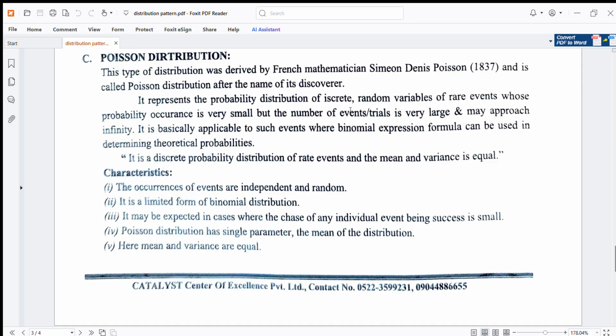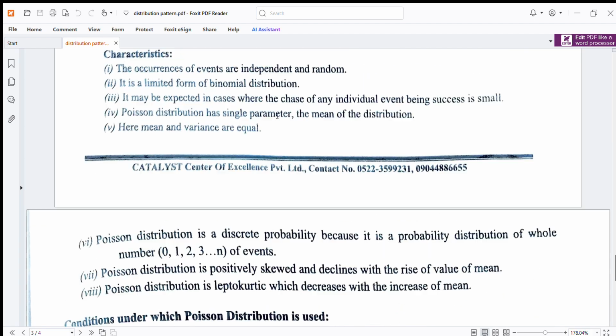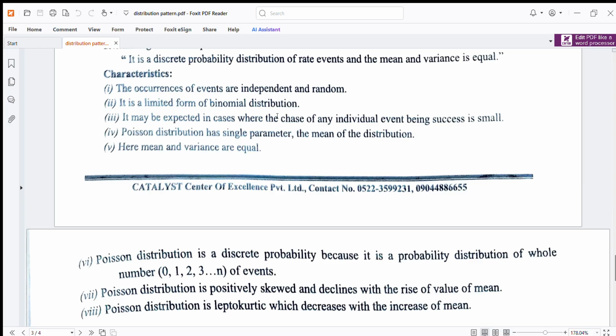It is basically applicable to such events where the binomial formula can be used in determining theoretical probabilities. It is a discrete probability distribution of rare events, and mean and variance are equal. Characteristics: the occurrence of events is independent and random. It is a limiting form of binomial distribution. It may be expected where the chance of any individual event being a success is small. Poisson distribution has a single parameter, the mean of the distribution. Here mean and variance are equal.